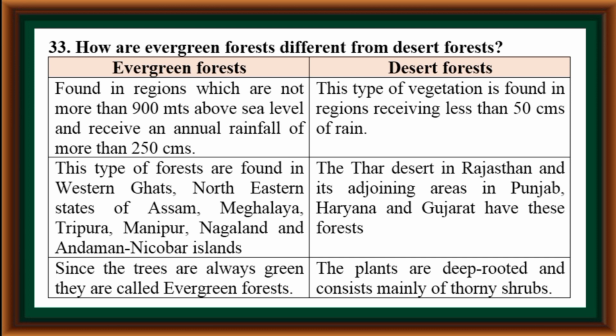This type of forest is found in the Western Ghats, the northeastern states of Assam, Meghalaya, Tripura, Manipur, Nagaland, and Andaman and Nicobar. The Thar Desert in Rajasthan and its adjoining areas in Punjab, Haryana, and Gujarat have these forests. Since the trees are always green, they are called evergreen forests. The plants are deep rooted and consist mainly of thorny shrubs.